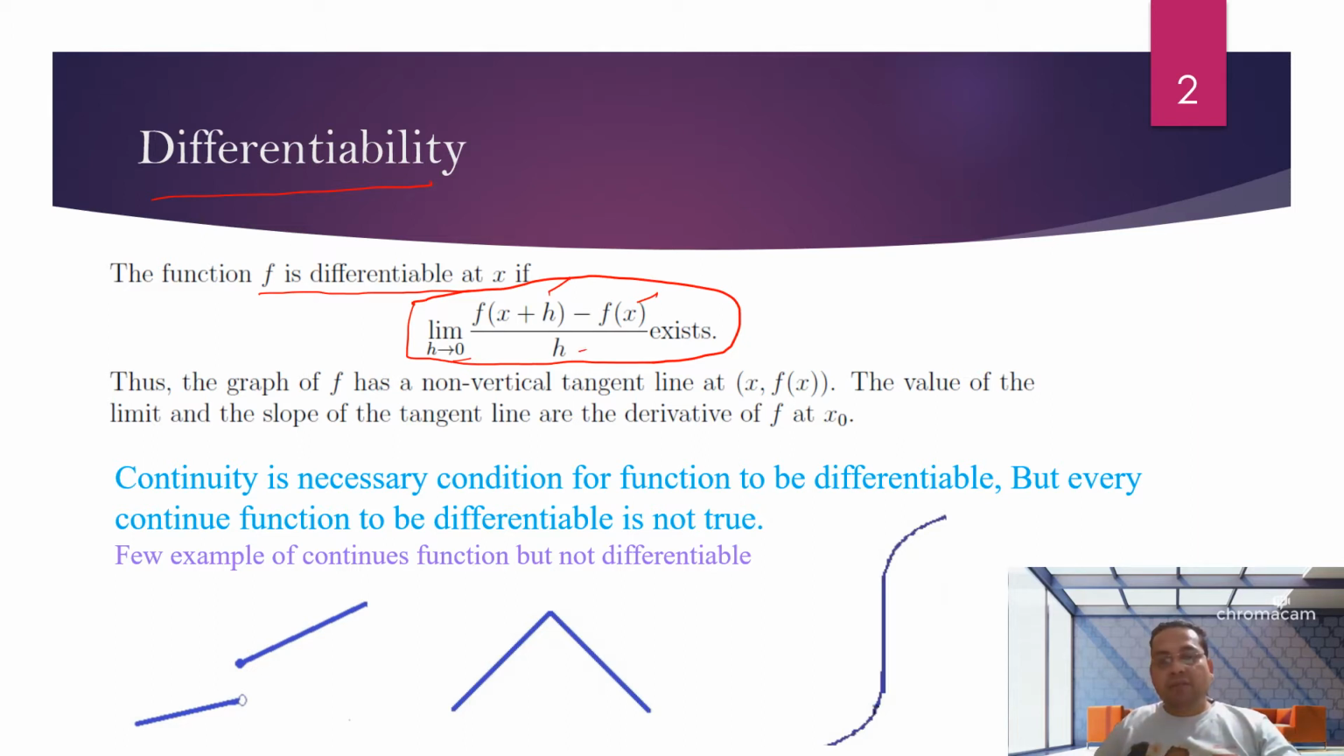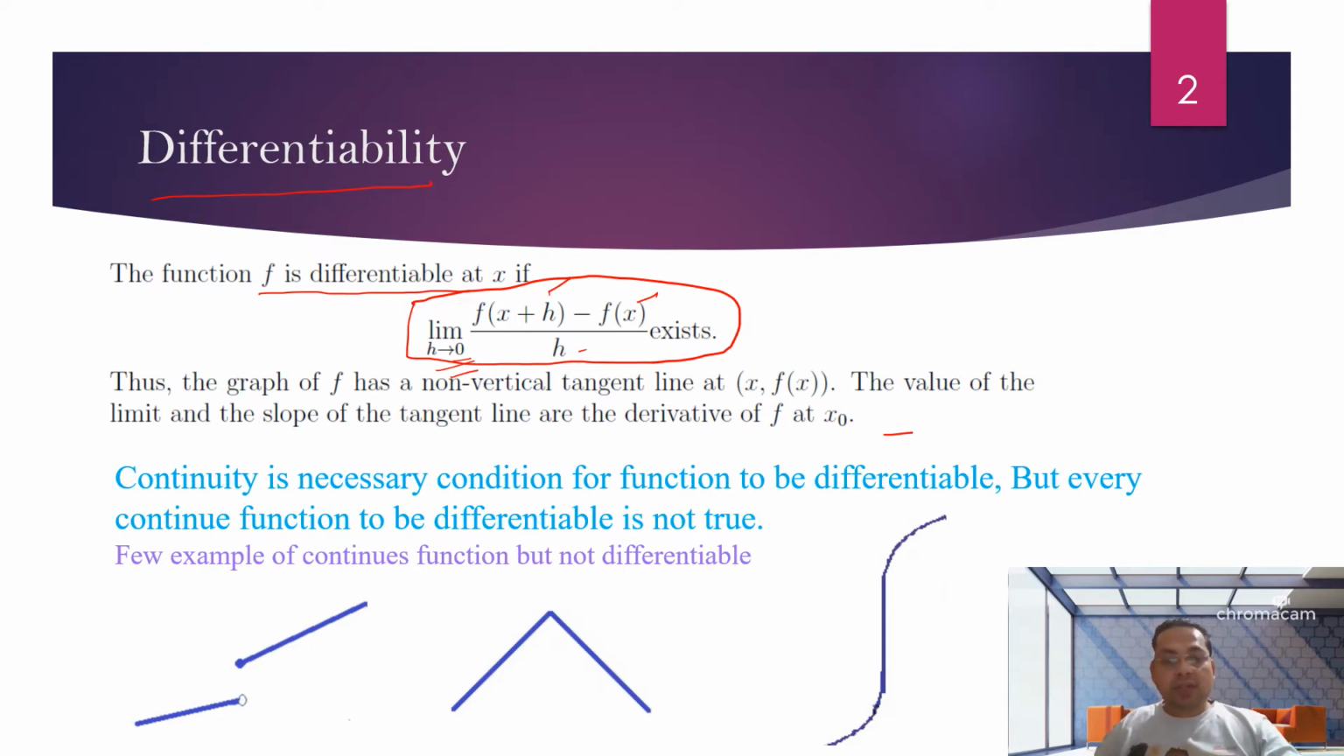That means we are saying that the function has a slope at that particular point, because we are checking it at a particular point. For a function to be differentiable, it is compulsory that the function should be continuous. But it is not true that every continuous function is differentiable.